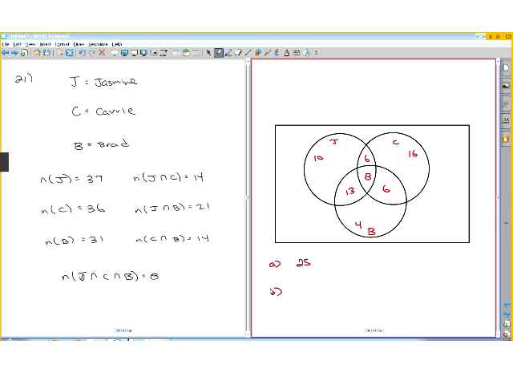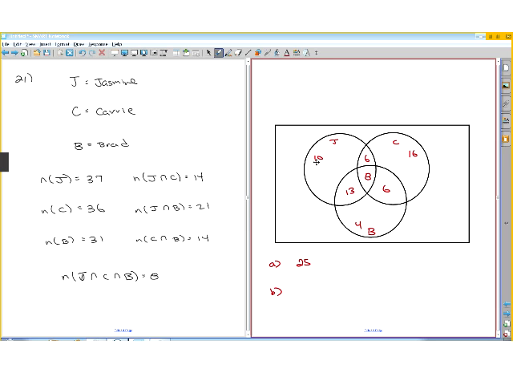Okay, B. Exactly one of these singers. Well, these are the ones that only like 1 singer. So you add these 3 numbers. 10, 16, which is 26, plus 4, which is 30. Oh, wait. Okay, what am I doing here? They're saying 20. So did I make a mistake here?